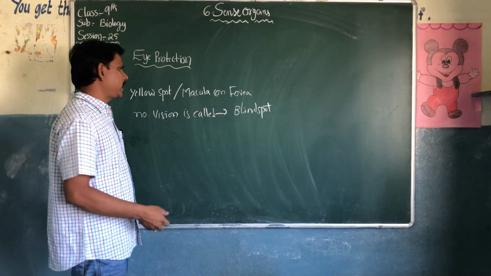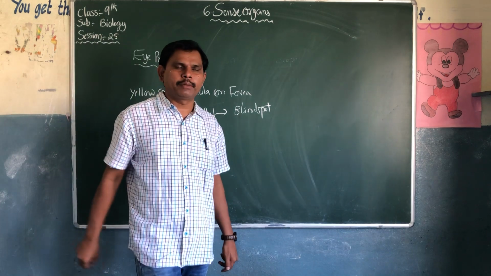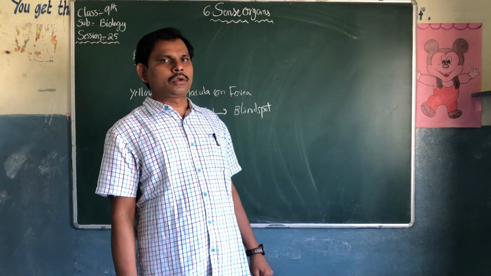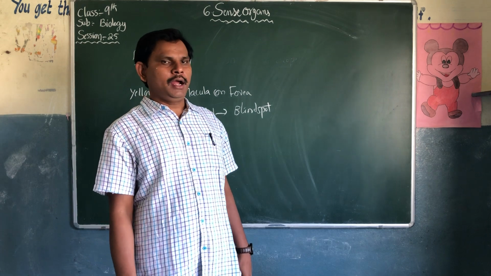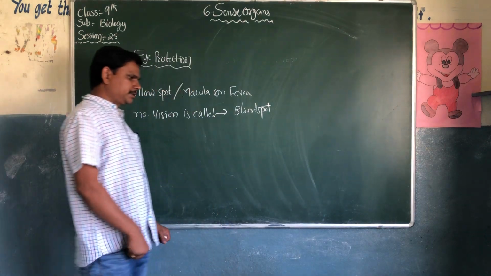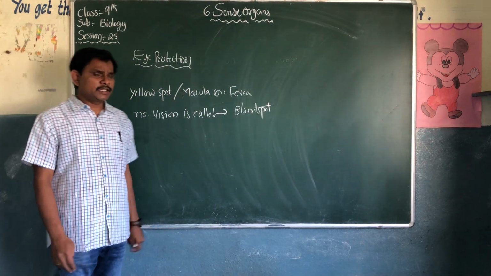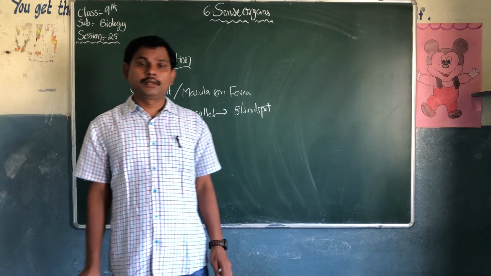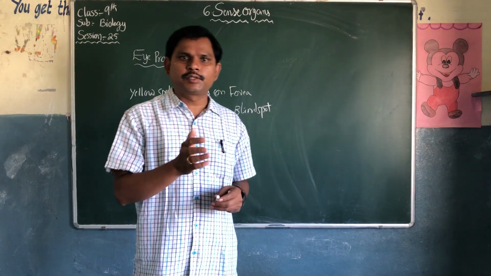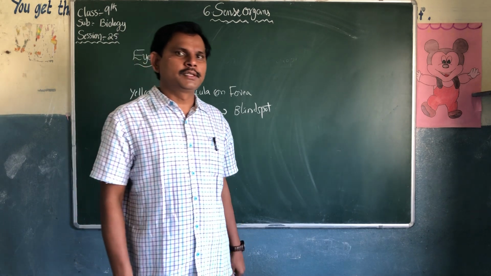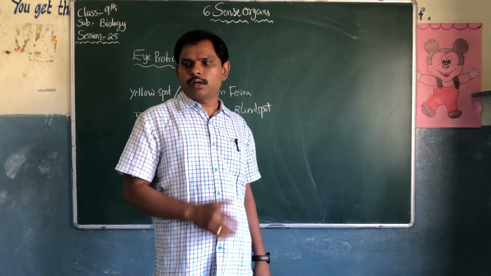We can see the next activity. There are two very important points: retina and rods, 125 million and 7 million. Is it necessary to protect our eyes? Yes, because our eye is very sensitive. We have to protect our eyes.